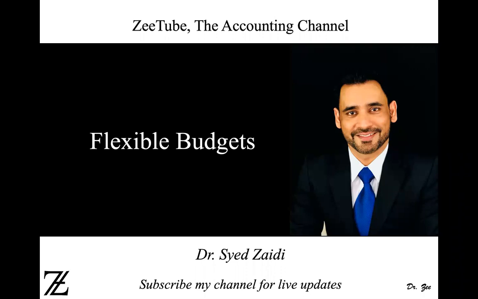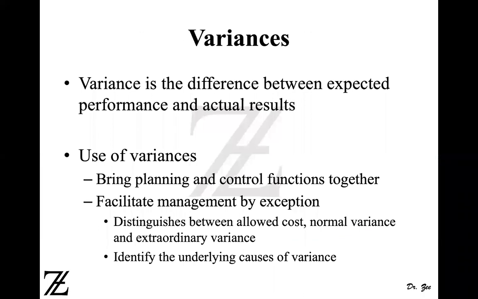In this video, I'll be discussing flexible budget. So let's start with some terminologies here. Variances. What is a variance? Variance is the difference between your budgeted result and the actual result, or the expected result and the actual result, or the forecasted result and the actual result. So the difference between your expectation and your actual is known as a variance.